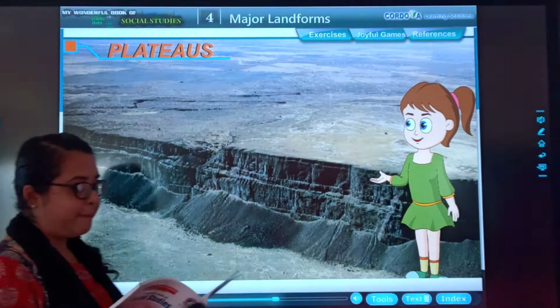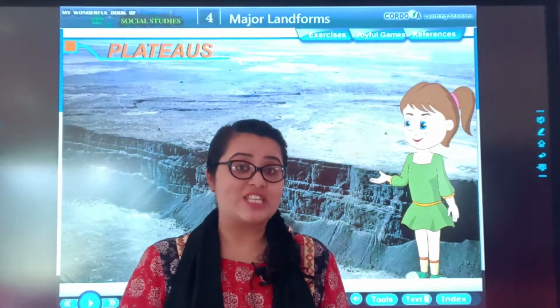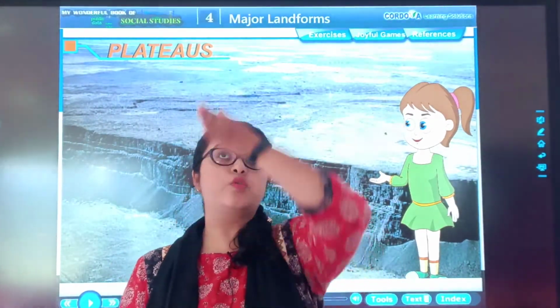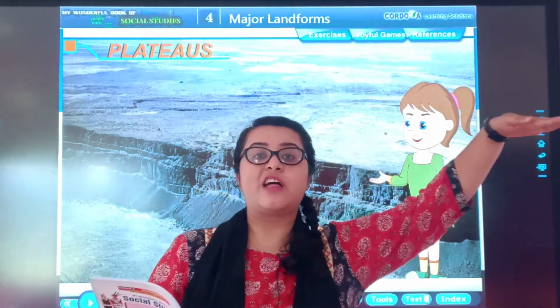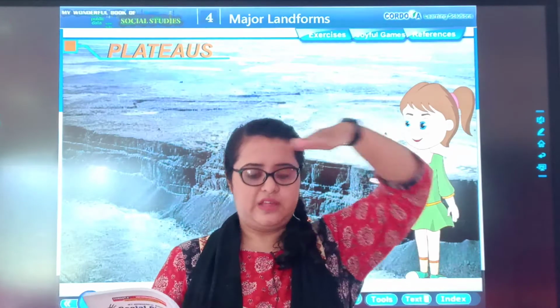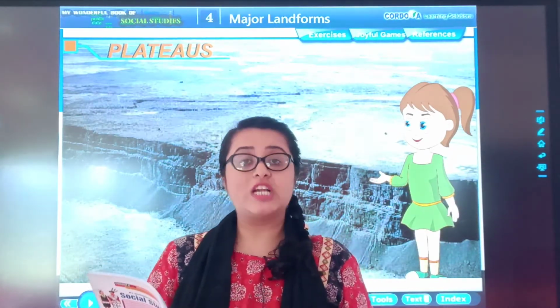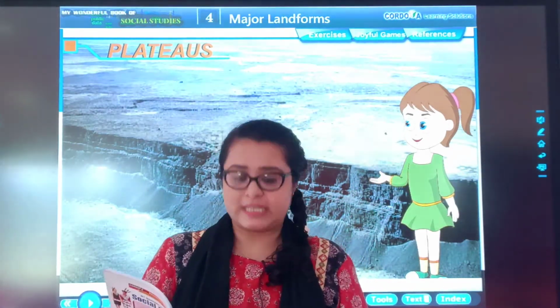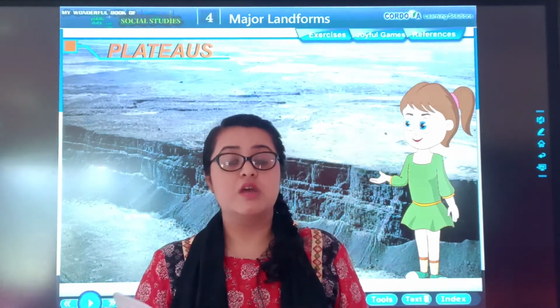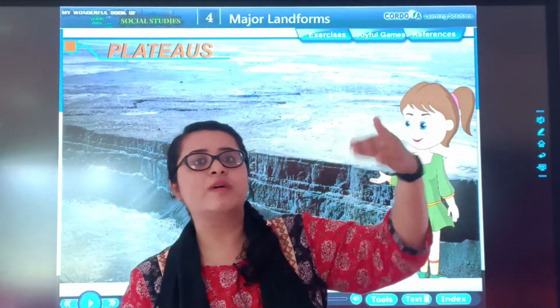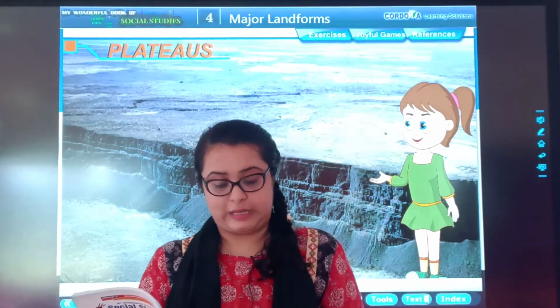You can read, a plateau is a highland area with a flat top. जैसे mountains की जो top होती है वो pointed होती है, but plateau height पे होते हैं, but they are flat. They are flat. Also called the tableland. It is also known as tableland. The surface of the plateau is often cut by the rivers and the streams. जो plateau का surface होता है वहाँ से बहुत बड़ा river बहकर उसको cut कर देते हैं.